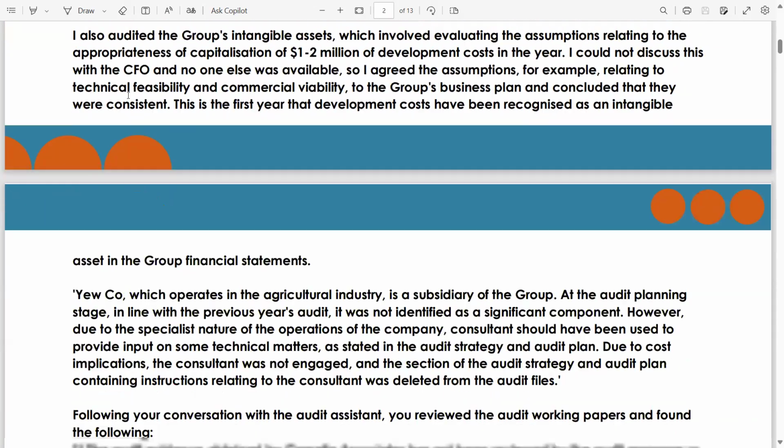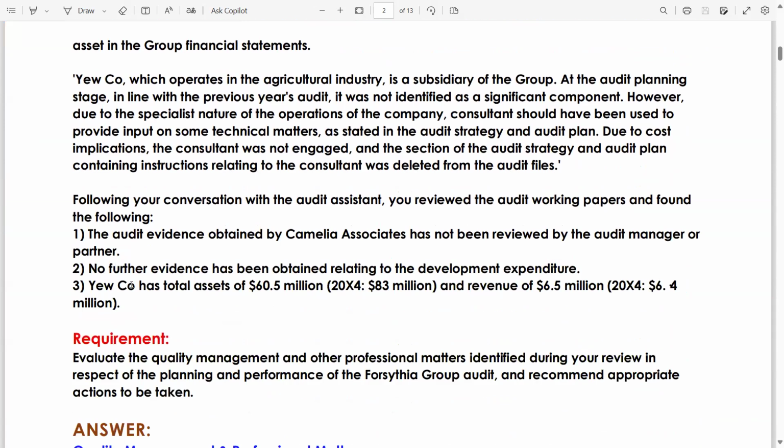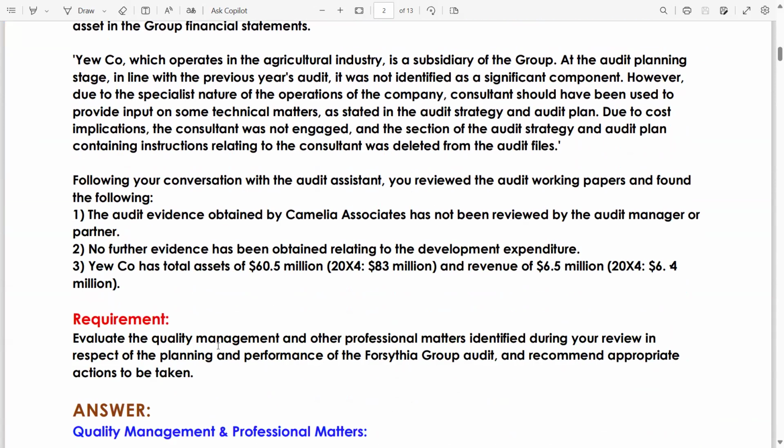First, read the requirement. Requirement: evaluate the quality management and other professional matters identified during your review in respect of the planning and performance of the Forsythia Group audit, and recommend appropriate actions to be taken. Now, I have mentioned so many times, whenever the examiner asks evaluate, evaluate means you have to give your conclusion.